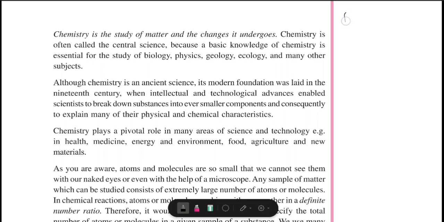The first thing we can learn in the introduction is the definition of chemistry. The second thing we can learn from the introduction is why chemistry is important.